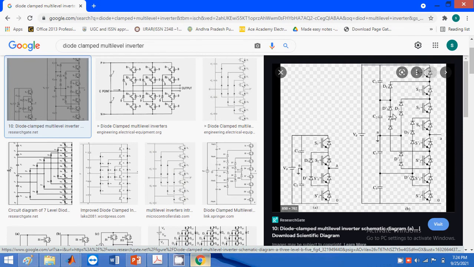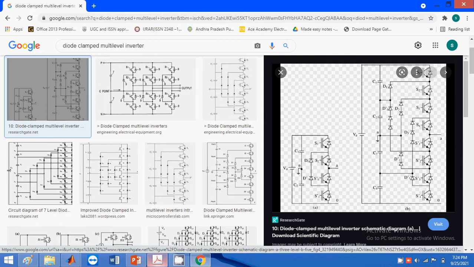Due to the presence of so many switches and diodes, we have voltage spikes and conduction losses. All these are disadvantages of the diode clamped multi-level inverter. By using this design, we have current ripples and voltage spikes. In order to reduce these voltage spikes and current ripples, we need to reduce the number of switches, capacitors and diodes.